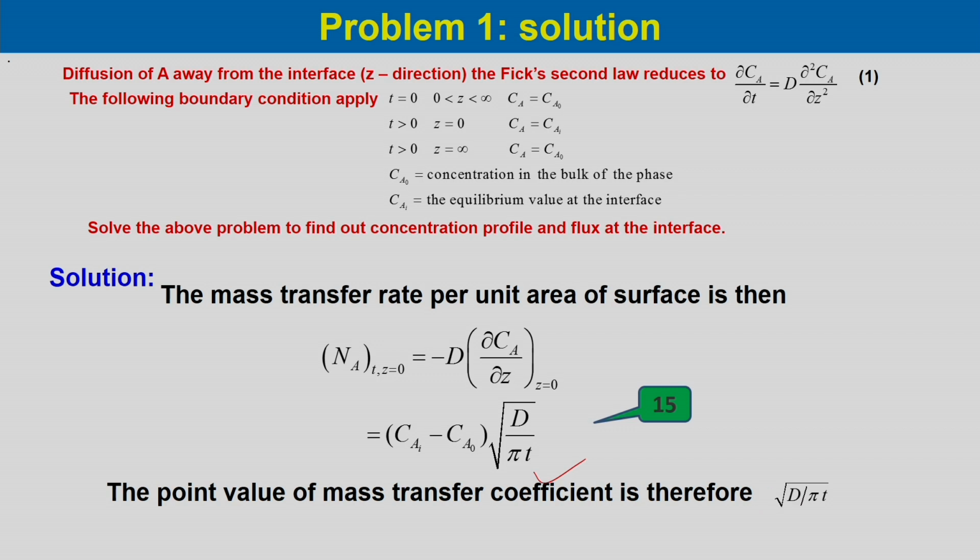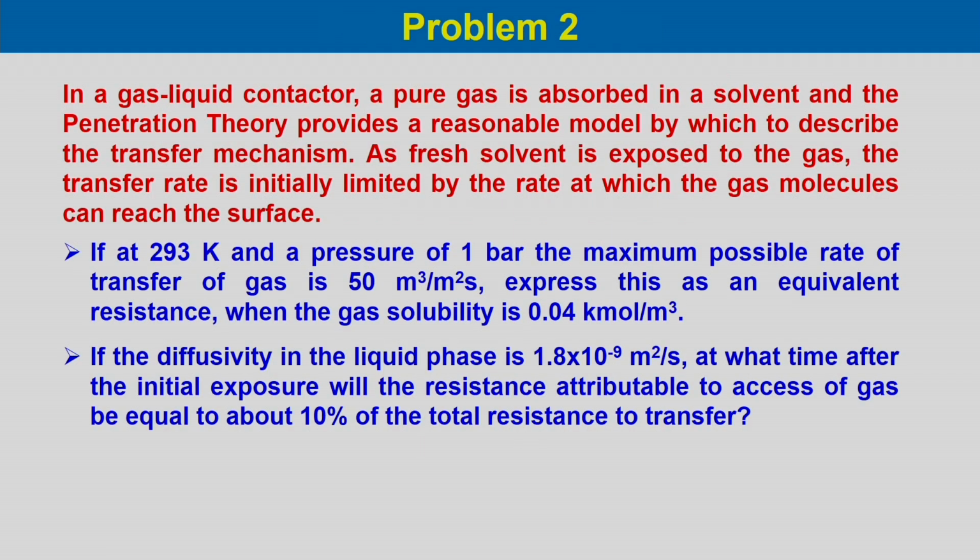So, it is a square root dependence on diffusivity in the penetration theory, and we have seen that in the film theory the mass transfer coefficient is directly proportional to DAB, that is kL would be equal to DAB by delta.